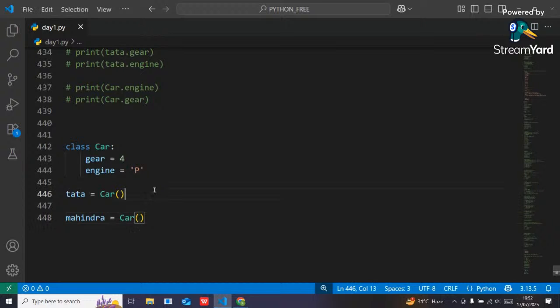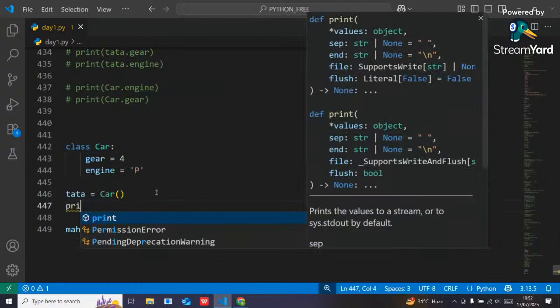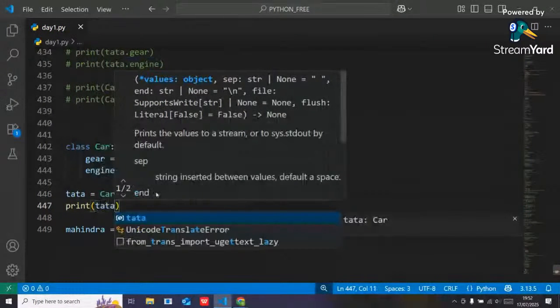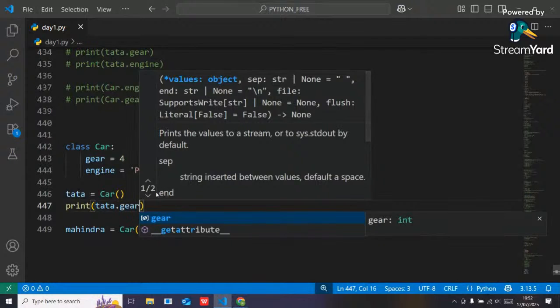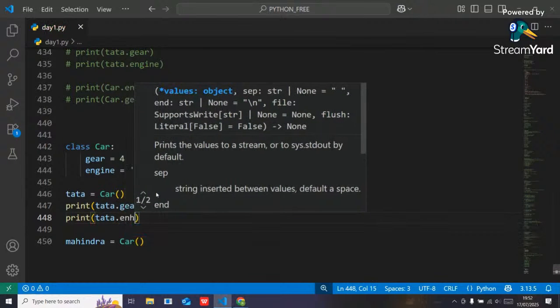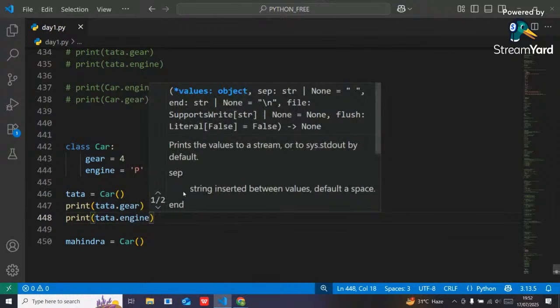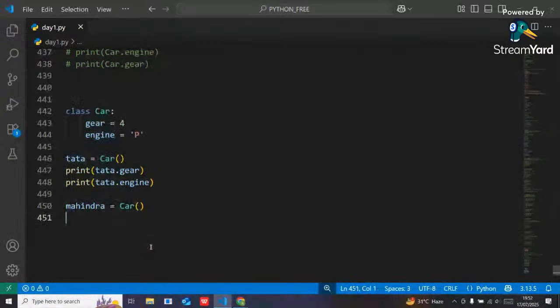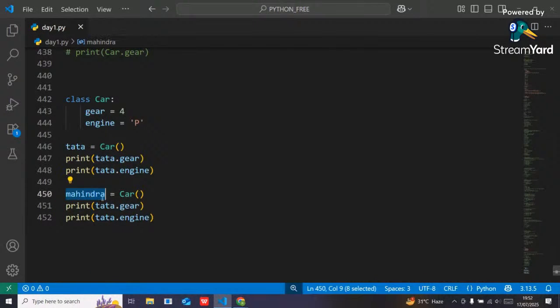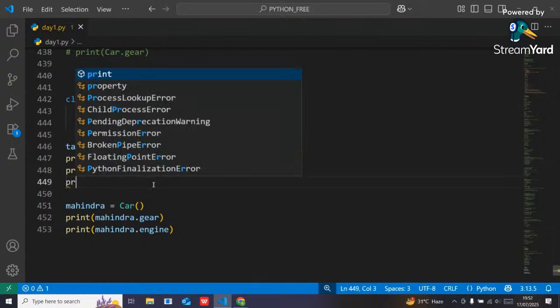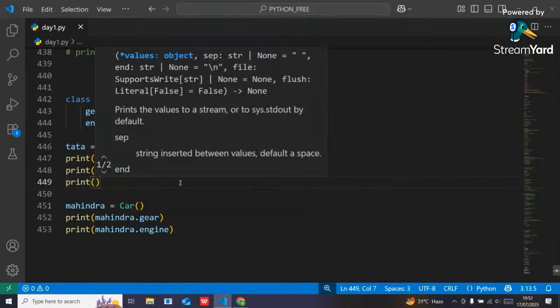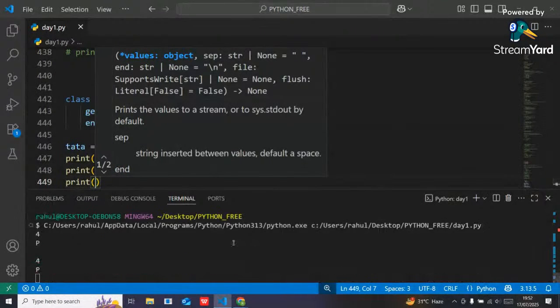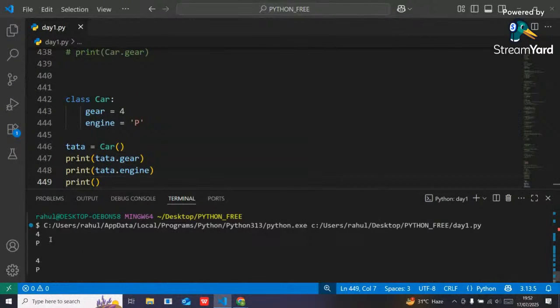Suppose I want to print all the properties, like Tata dot gear and also engine. The same properties I also want to print for Mahindra. See, Mahindra, right? Okay, if I execute, see the output here, guys. First output is what?